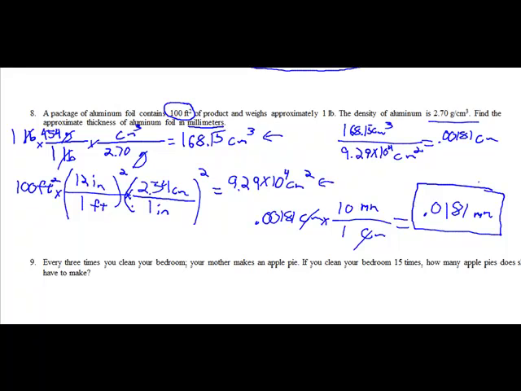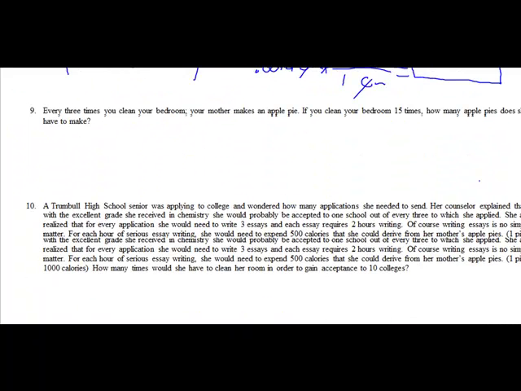Number 9 is a very easy one. I like this one. Has nothing at all to do with chemistry. Every 3 times you clean your room, your mother makes you an apple pie. If you clean your bedroom 15 times, how many apple pies does she have to make for you?